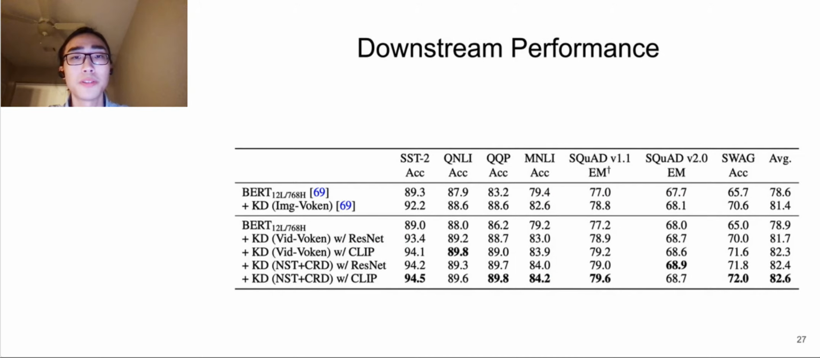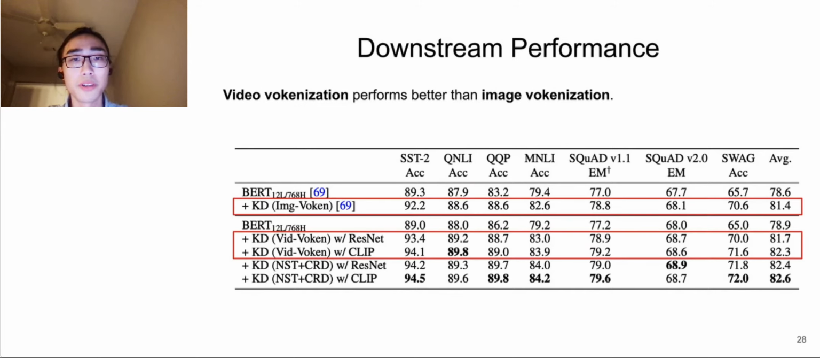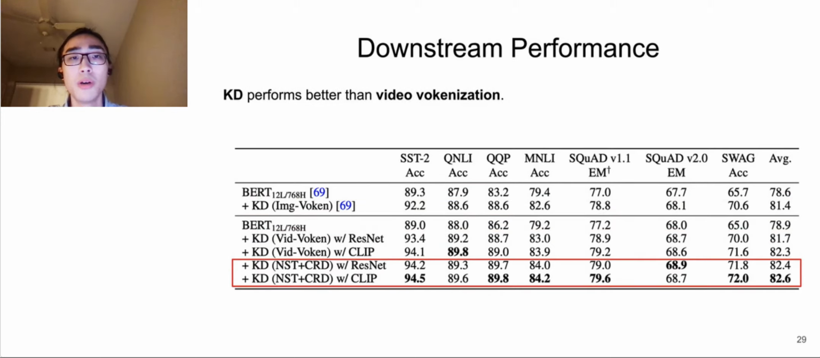We show our method's performance on language understanding downstream tasks, ranging from GLUE, SQuAD, and SWAG. The model scale we use is BERT with 12 layers. We found that video recognition performs better than image recognition. Moreover, the VidLanKD method with objectives NST and CRD performs the best, performing better than recognition.